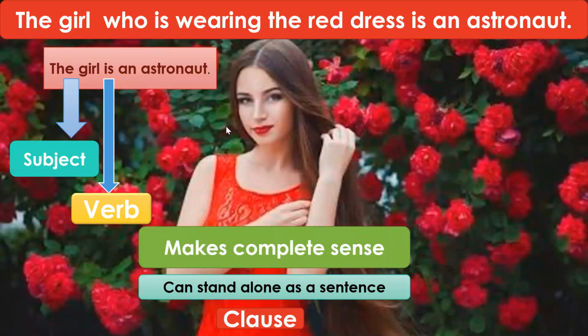Now let us divide this sentence. Let us take this sentence in parts. Okay. So if I take this part, the girl, which is the subject, and this part is an astronaut. So this part of the sentence, the girl is an astronaut, is a clause. It has a subject, the girl. It has a verb, is, and it is making complete sense. In itself, it is making complete sense. The girl is an astronaut. And it can stand alone as a sentence. It does not need anything else. It does not depend on anything else to complete its meaning.